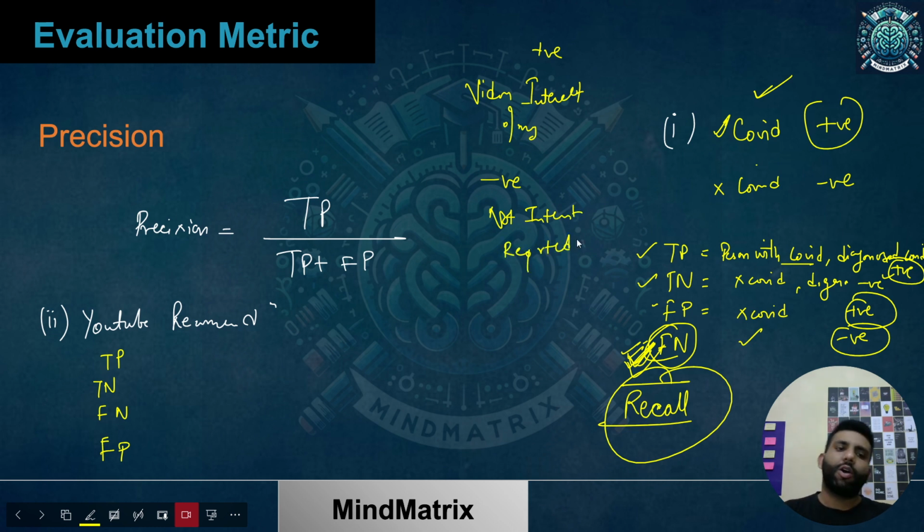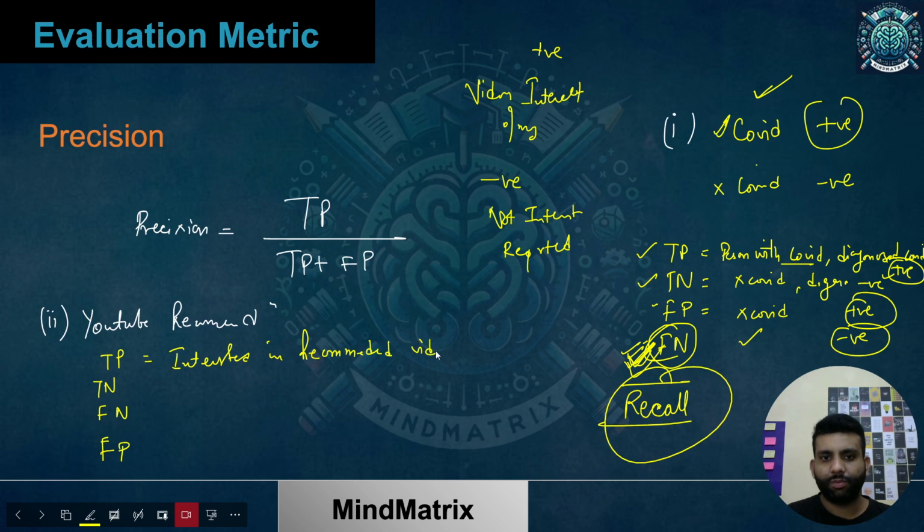Now if I say true positive, what does it mean? Positive means the algorithm said I am interested in this, and true means I was actually interested in the recommended video. That's a good thing.